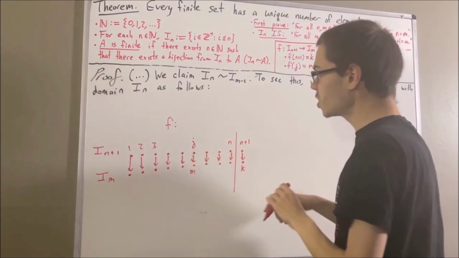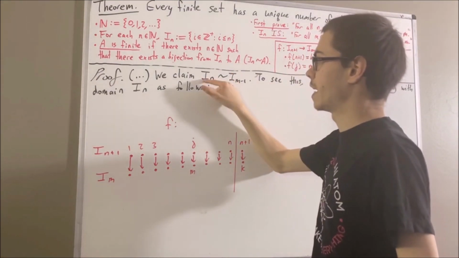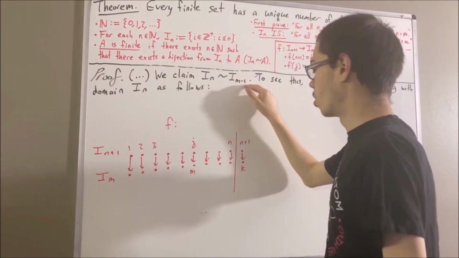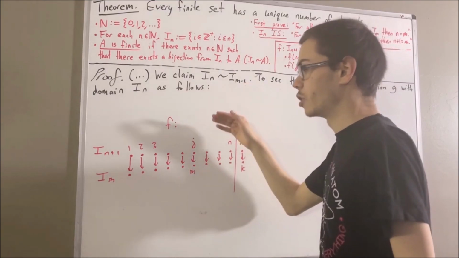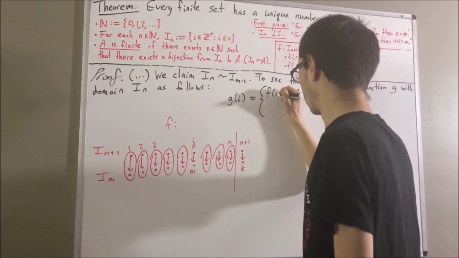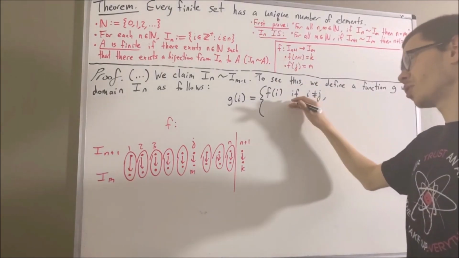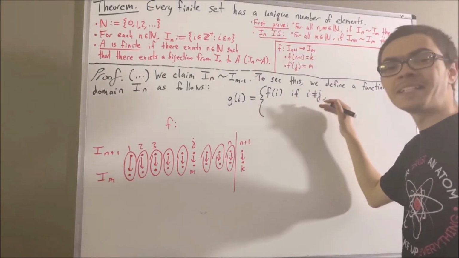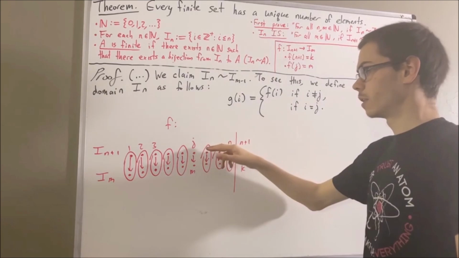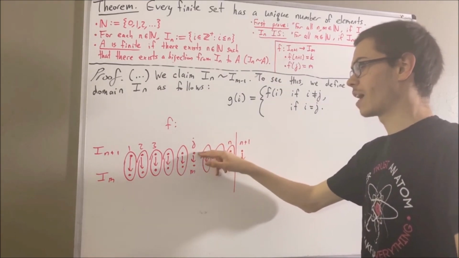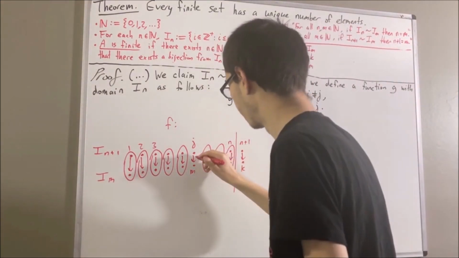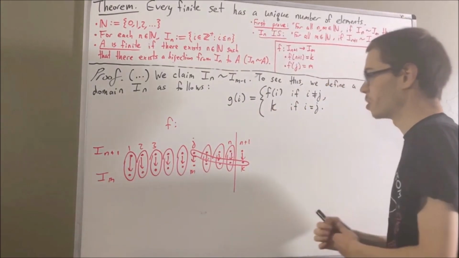Now, if we give ourselves an arbitrary positive integer i in I_n, if i is not equal to j, then all we'd have to do is send i to f of i. So just like that. Then the only other possibility we need to think about is if i is equal to j. What do we do for i equals j? Well, instead of sending i to m, we'll just send i to k, because nothing has been assigned to k yet. Right, so just like that.